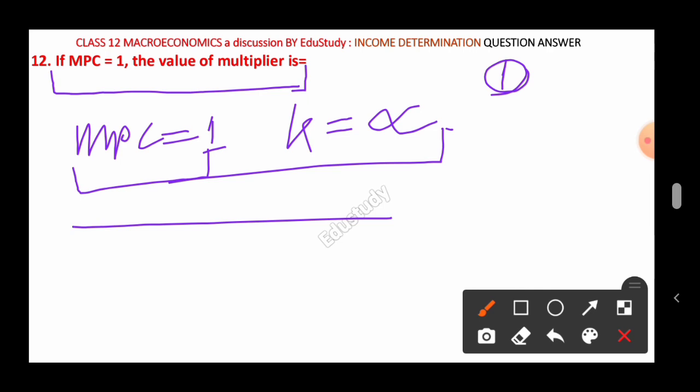If there are more than 1 mark, that is 2 or 3 marks, then you have to prove it, and the proof is in the part of the video after defining the investment multiplier, where we have already discussed this one. So let's come to the next question.